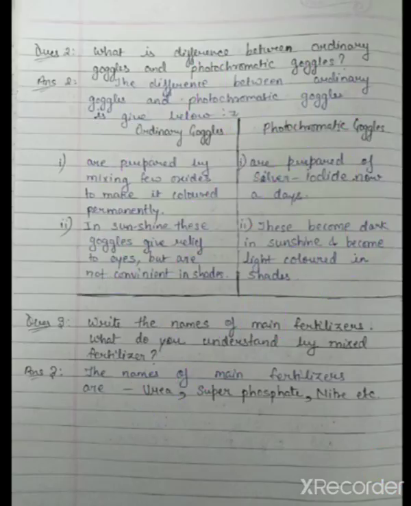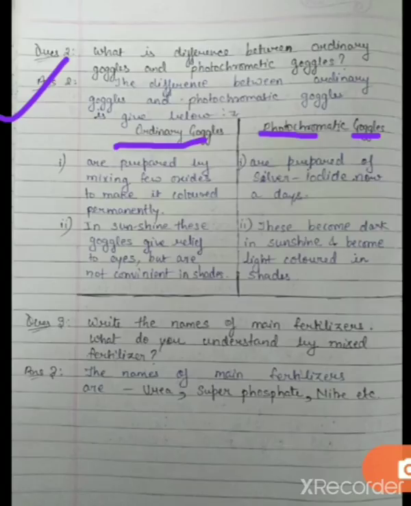So now let us discuss question number second, that is, what is the difference between ordinary goggles and photochromatic goggles? So students, nowadays you can see both types of goggles. Basically the difference between them is, talking about ordinary goggles, they are prepared by mixing a few oxides to make them colored permanently. So these ordinary goggles are colored permanently, but talking about photochromatic goggles, what happens here is they are prepared of silver iodide.